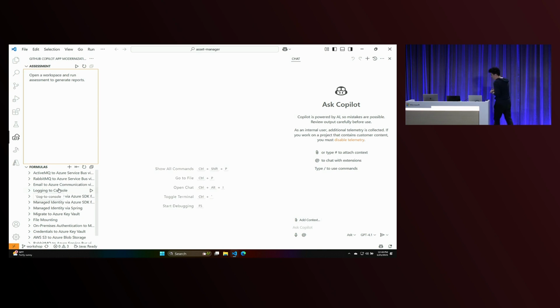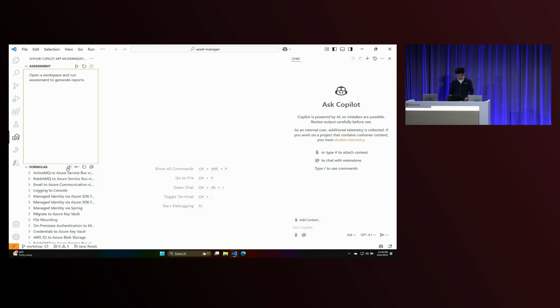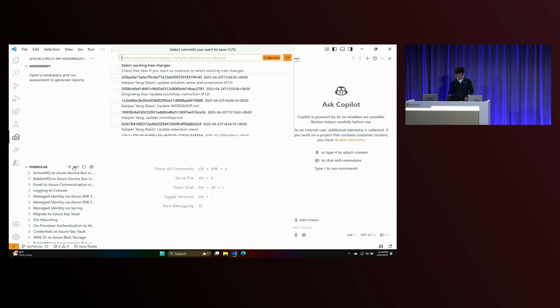So in this application, this is the same application I showed you, there were actually 2 projects in here. There's a web project and a worker project. Now, this is a demo, of course. I click on this button, and that goes to the create formula. This shows me a list of commits. So we can analyze commits, and we will do some Copilot work, some prompting LLM work, to discover what you encapsulated in your commit, and we'll create a formula from that.